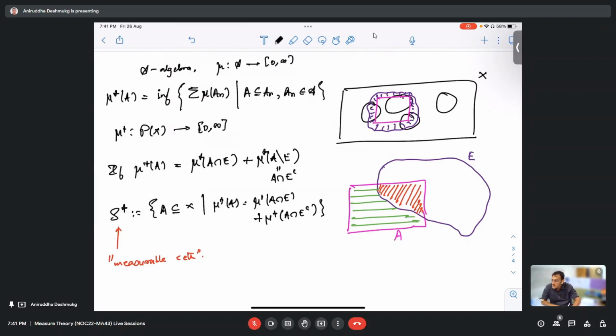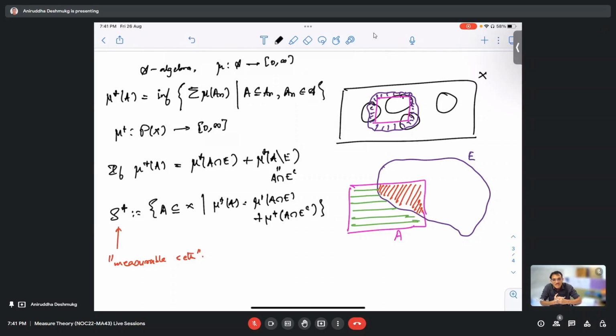I had a question. Is S star an algebra? Can we create an algebra, and on top of that, can we define a sigma algebra on top of S star as well? But S star itself is a sigma algebra, right?